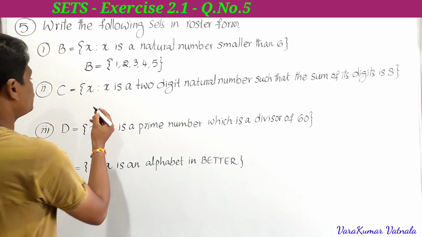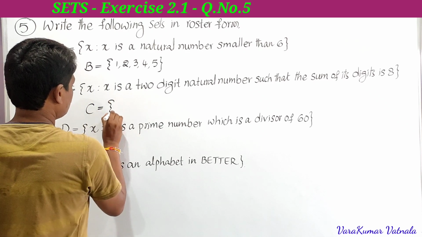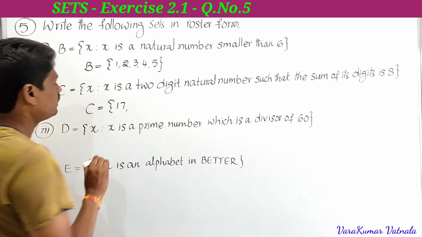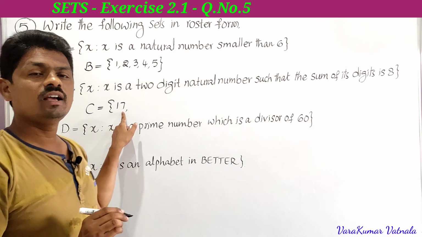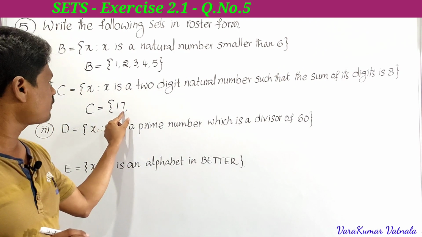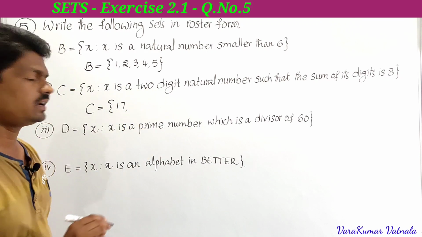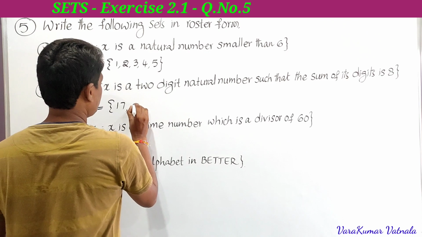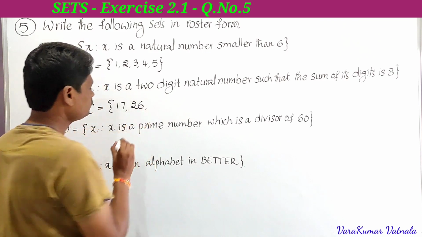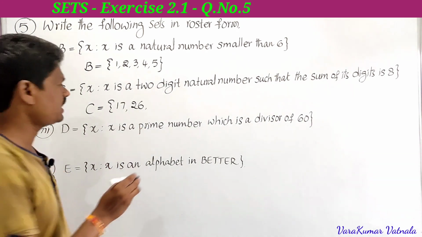Those elements we have to write in the set C. So C is equal to the set of 17, since 17 is a 2-digit number and 1 plus 7 is 8. In the same way 26: 2 plus 6 is 8.